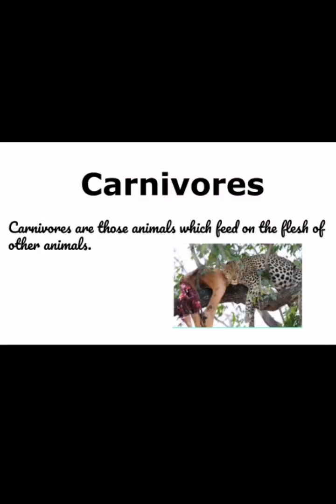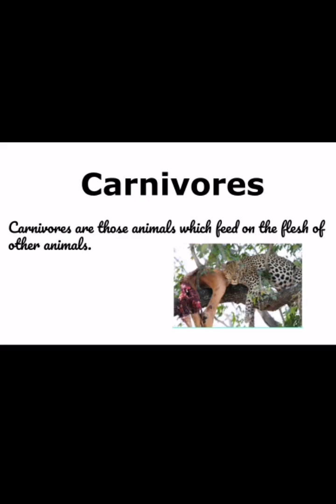And next, coming to the carnivores. Carnivores are the animals that feed on the flesh of other animals. If you give grass to a tiger, will it eat? No. Because a tiger is a carnivore and it only eats flesh. It won't eat any other plants or plant products.